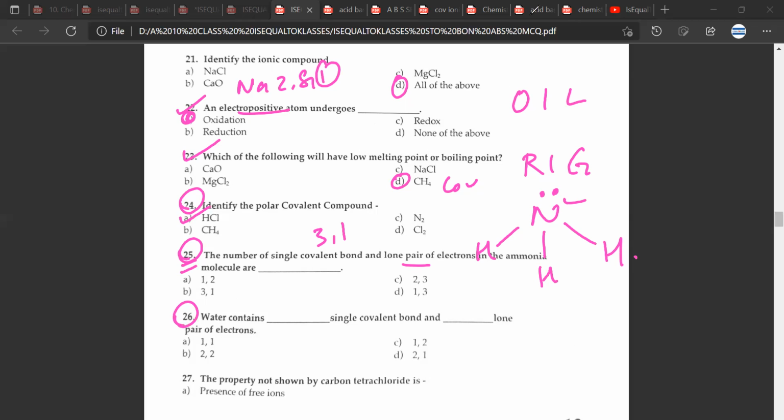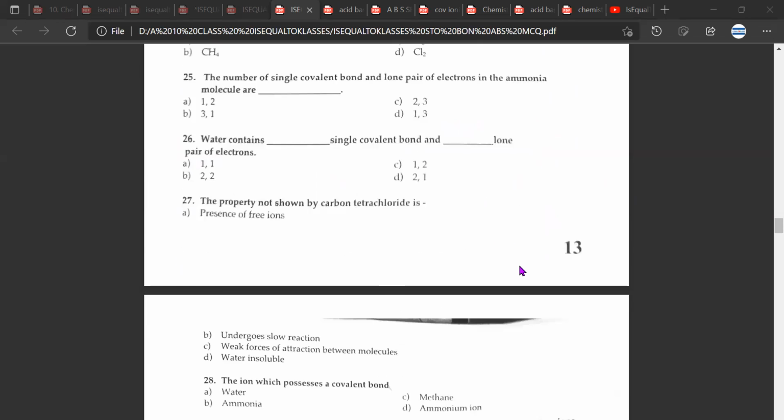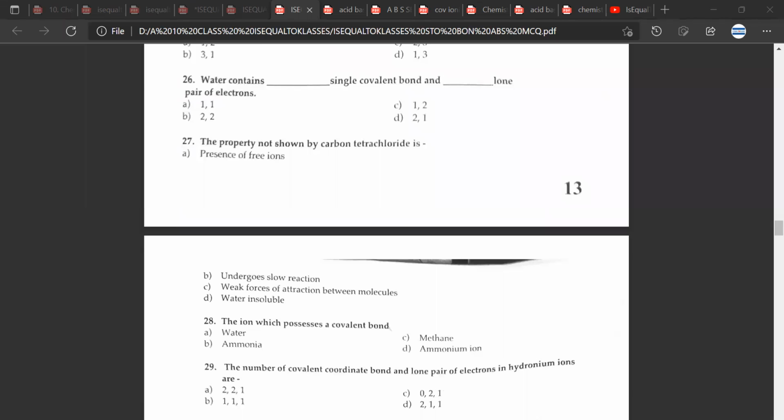Water contains dash single covalent bonds. So this would be B, 2, 2. So O H H. How many single covalent bonds? 2. How many lone pairs of electrons? 2. So 2, 2 is the correct answer. Great. 27.